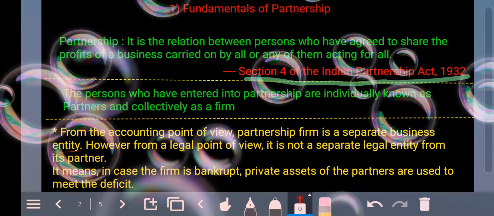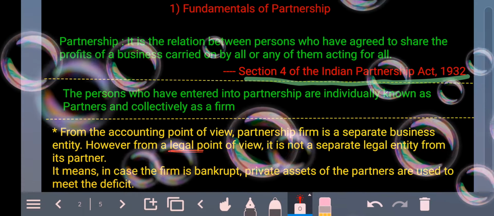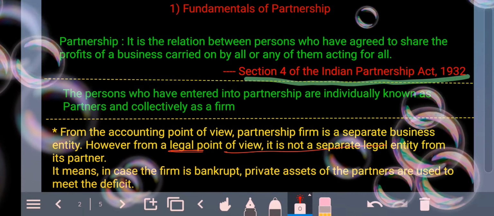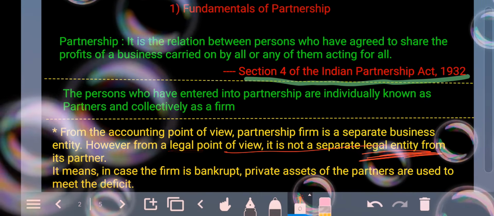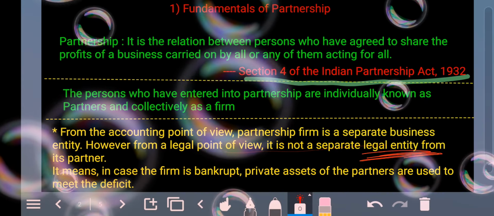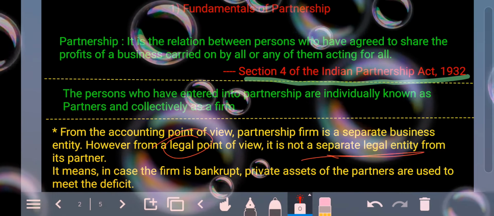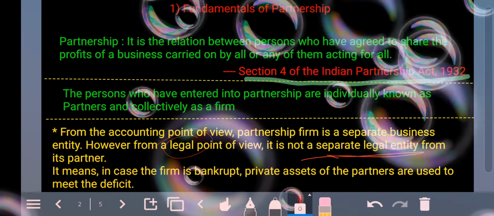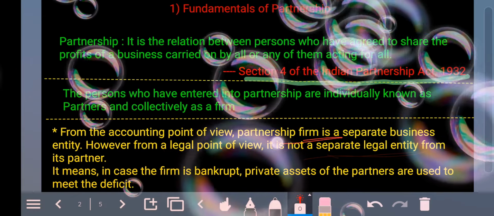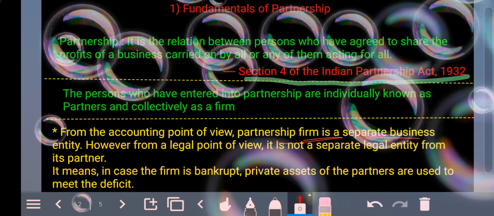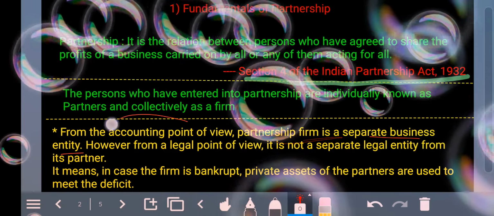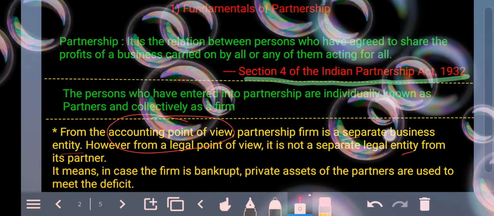Hope you will keep this point in mind, that separate business entity is from the accounting point of view. And when you look at it legally, it is not a separate legal entity. So remember the two things: legally, partners and partnership firm are the same, whereas when we are talking about partnership firm and the relation of partners from the accounting point of view, we say they are separate.